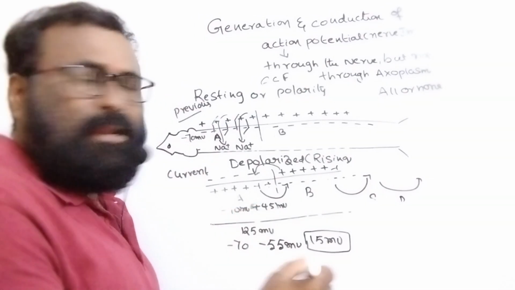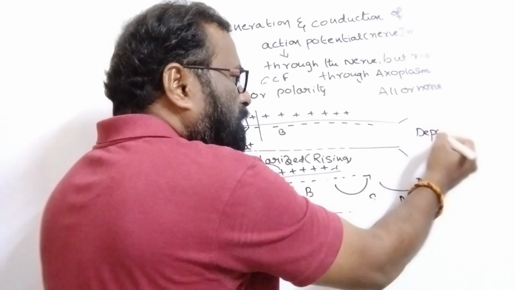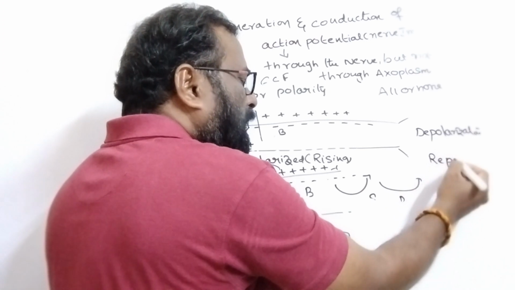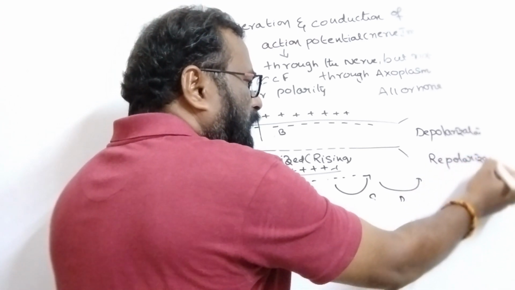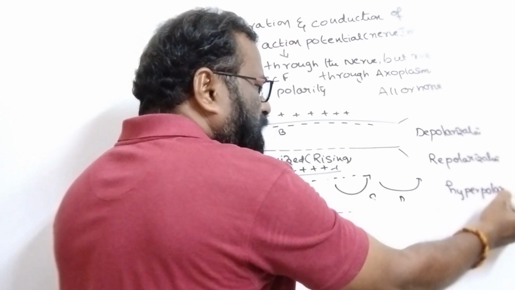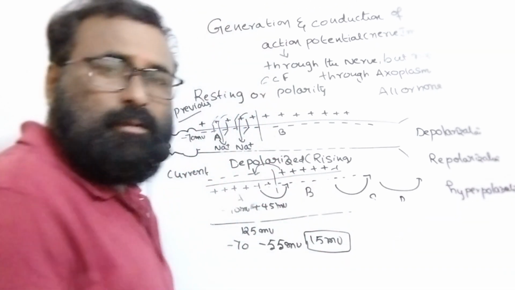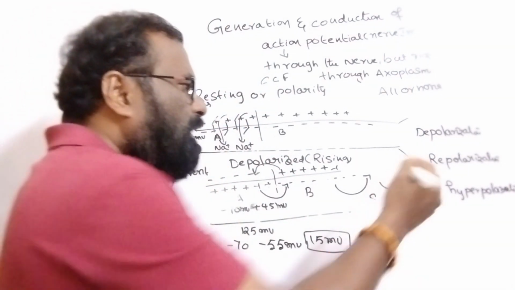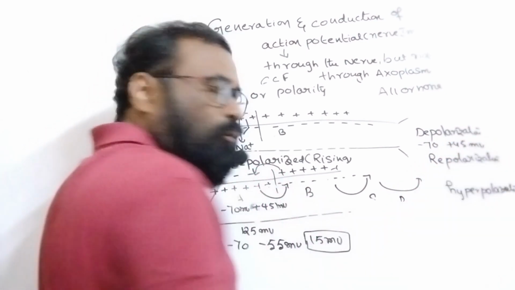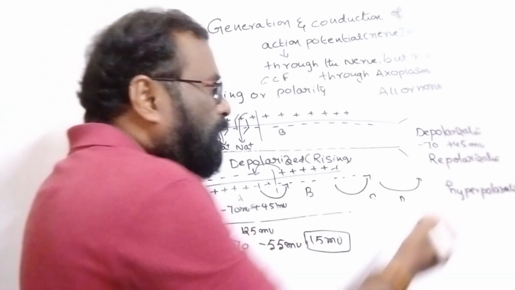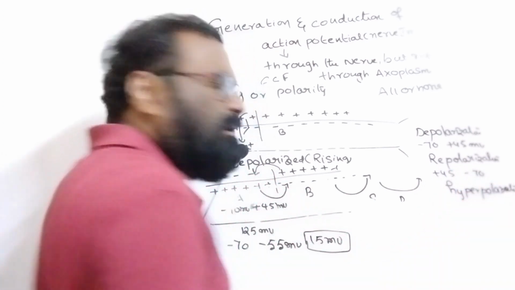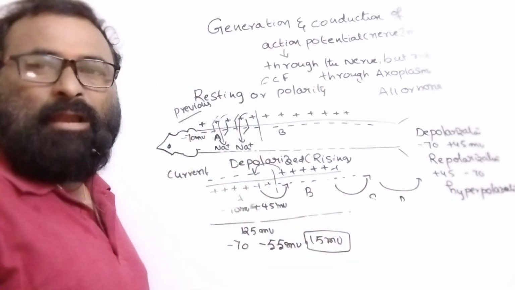There are some events: depolarization, repolarization, and hyperpolarization. During depolarization, the potential changes from minus 70 to plus 45 millivolts, a change of 115 millivolts. During repolarization, it changes from plus 45 back to minus 70. The reverse occurs in repolarization.